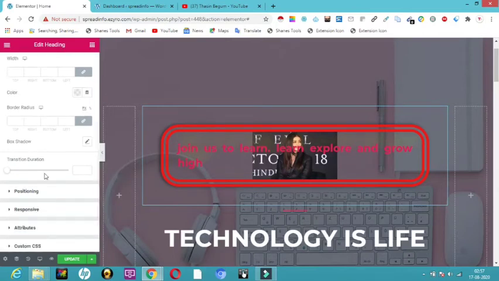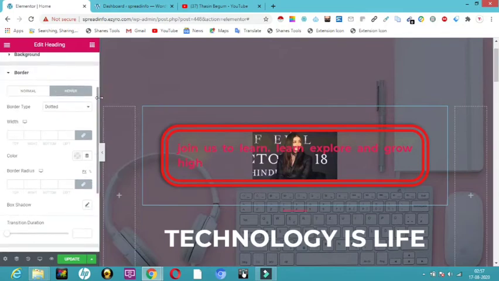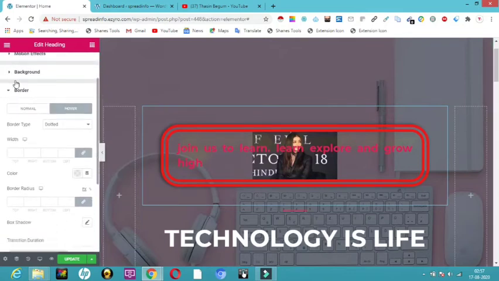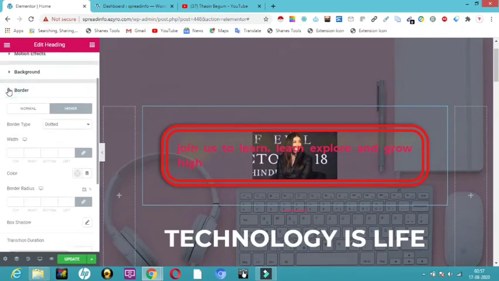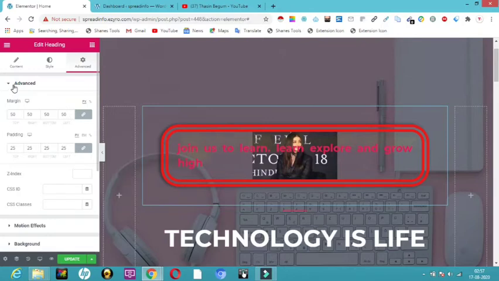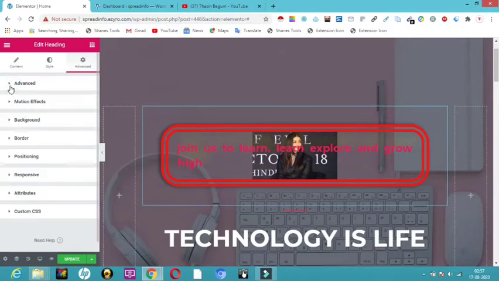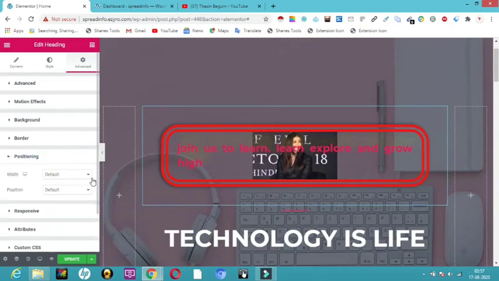Now the point comes to position and all that, you can do it by yourself. We have discussed how to change our background, how to deal with content, and all those things. Now we are done with border. Now something called positioning. Positioning is all about width and position.